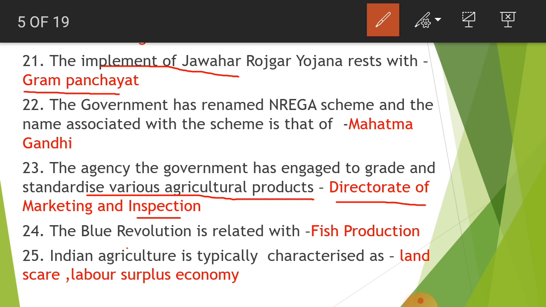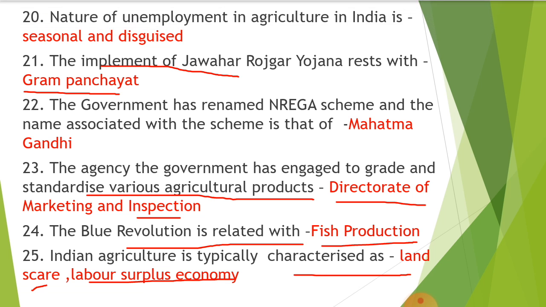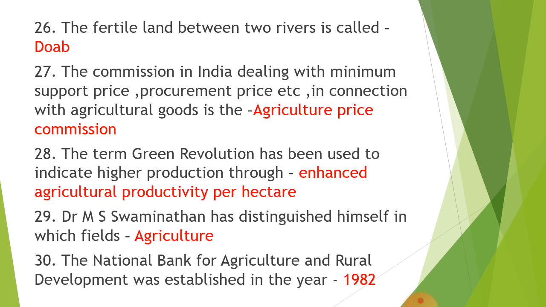The blue revolution is related with fish production. So that is the emphasis in the blue revolution. Simultaneously, if you want to refer, you can refer to the other revolutions, that is yellow, white, and all. Indian agriculture is typically characterized as a land scarce, labor surplus economy. The fertile land between two rivers is called Doab.